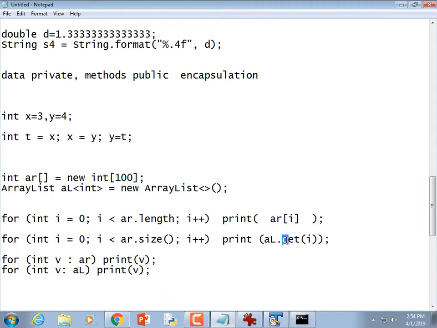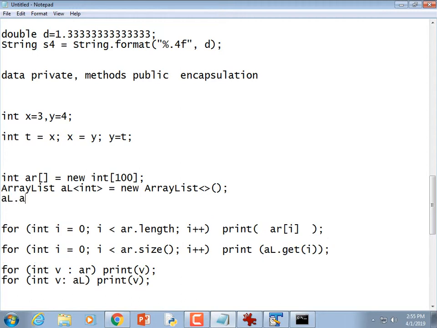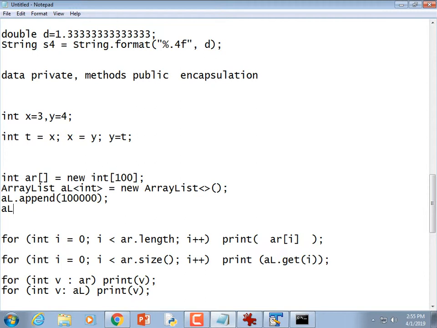How do you put the data in it? You use dot append, but how do you change the data? All right, so like you have an array list and you want to append a value to it. You could do that. But then what if you wanted to change that value? You would do al.set, right? And you would set the first value, whatever.